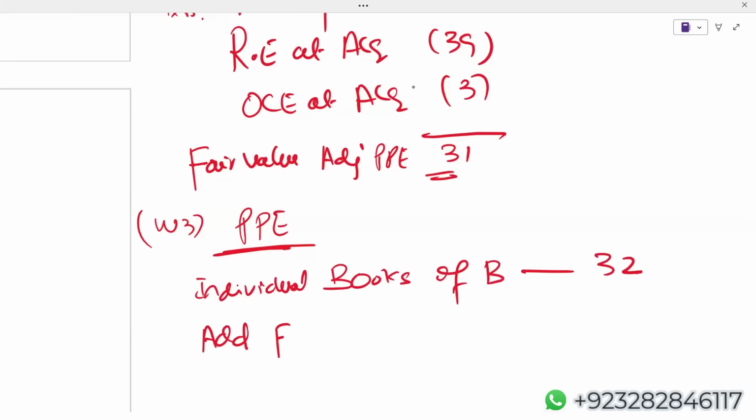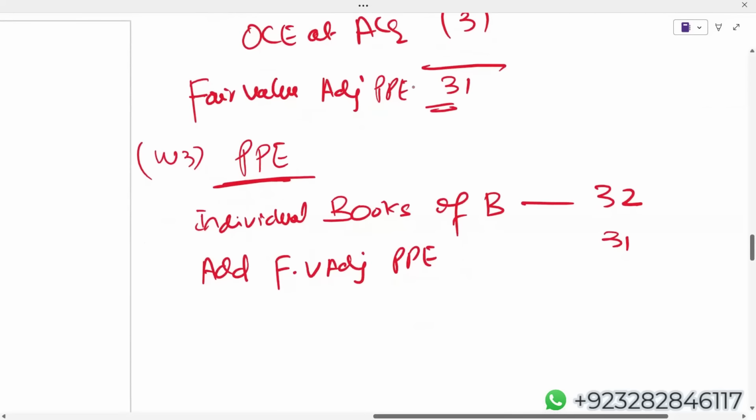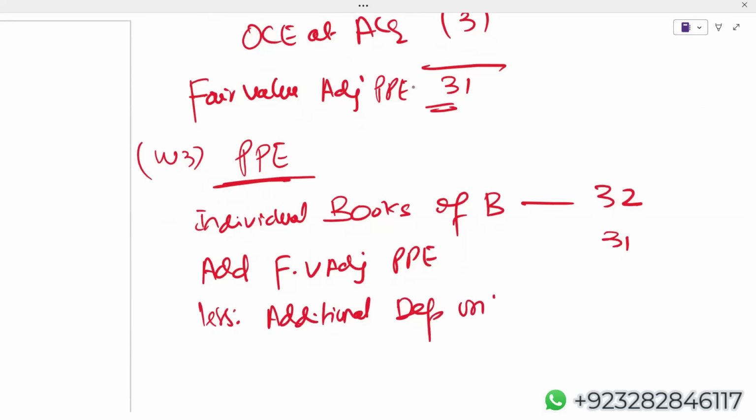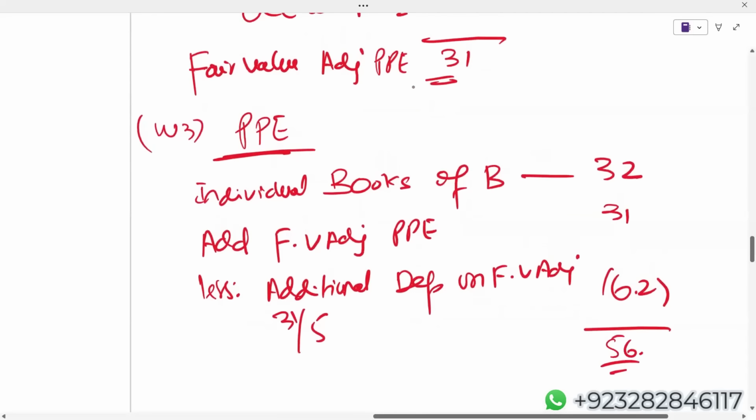They will increase due to fair value adjustment. Property, plant, and equipment 31. Due to additional depreciation, it will be reduced. Less additional depreciation on fair value adjustment: 31 divided by 5. I'm getting 6.2. So 32 plus 31 minus 6.2. Student, I'm getting 56.8. Now listen to me carefully.